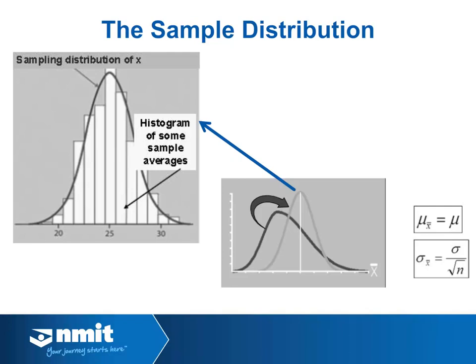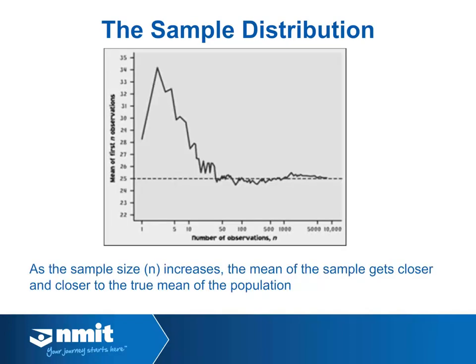the standard error. Due to a concept known as the central limit theorem, as our sample size increases, our estimate of the true mean becomes more accurate. And this is represented here on this chart. In the x-axis we have the number of observations taken, so the sample size, and in the y-axis we have the estimate of the mean.